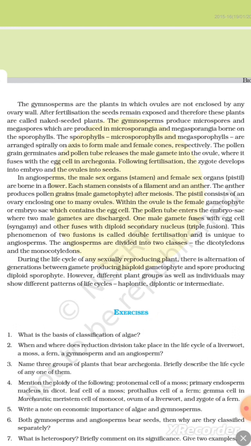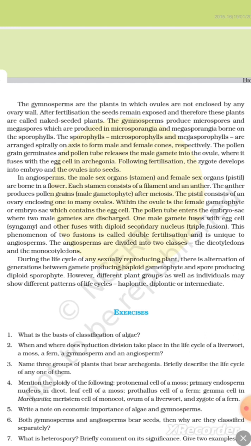The pollen tube enters the embryo sac, where two male gametes are discharged. One male gamete fuses with the egg cell in syngamy, and the other fuses with the diploid secondary nucleus in triple fusion. This phenomenon of two fusions is called double fertilization, and is unique to angiosperms. The angiosperms are divided into two classes: the dicotyledons and the monocotyledons.